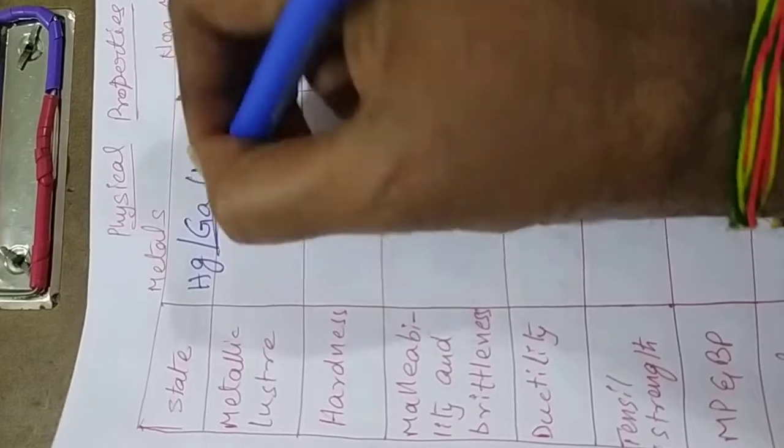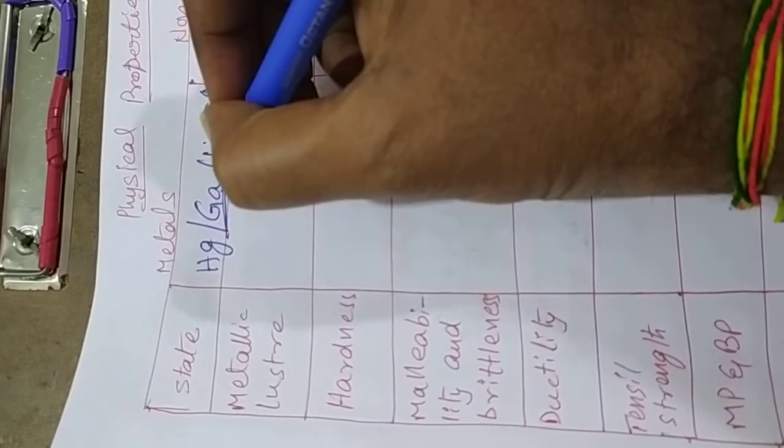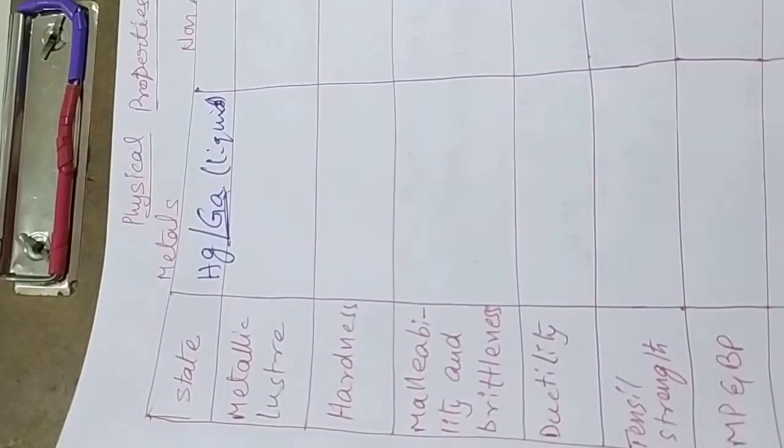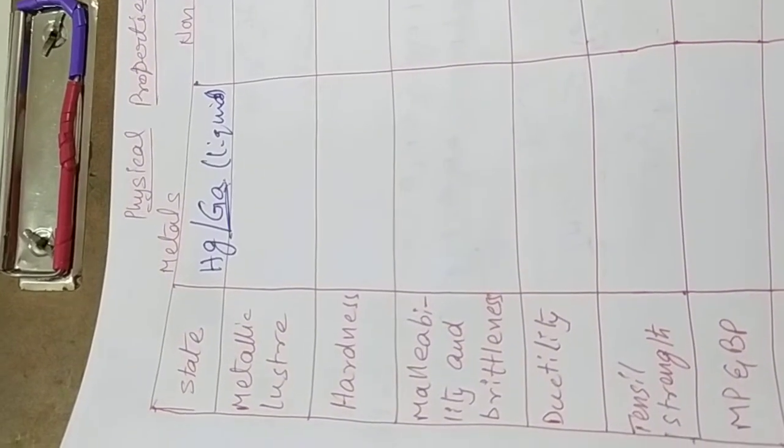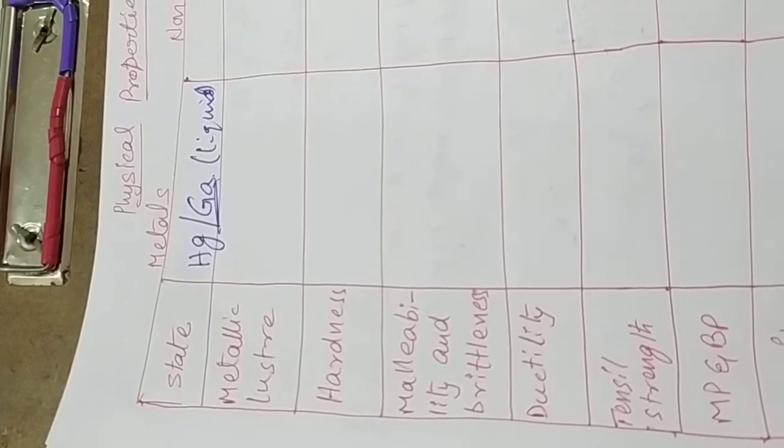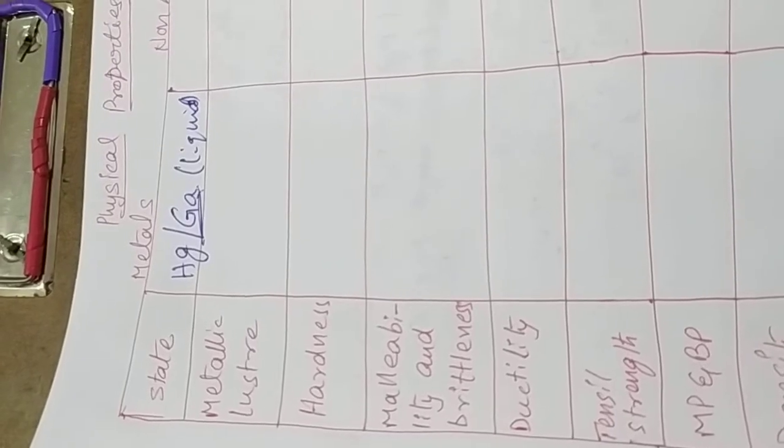These two are metals and have all the characters of a metal, giving electrons and having shiny character. All these are metal characters, but they appear in the liquid state. That is the exceptional case.